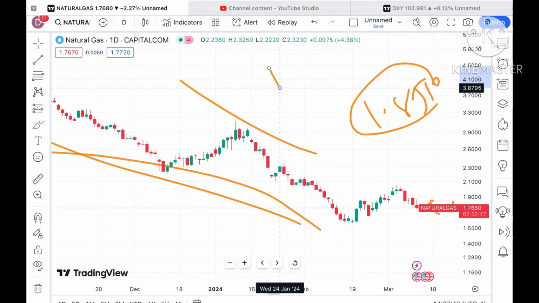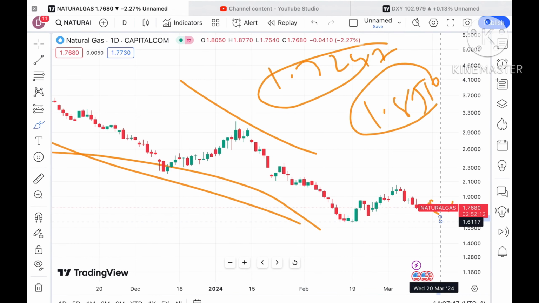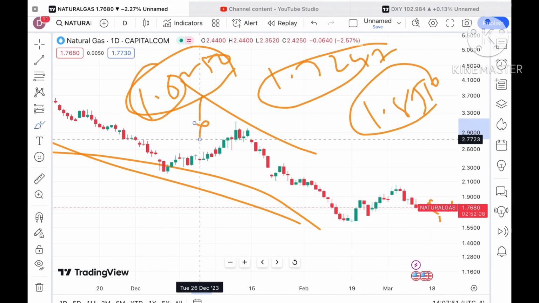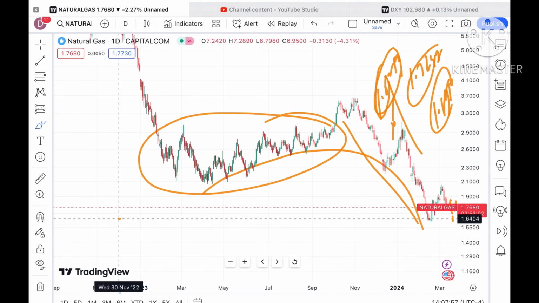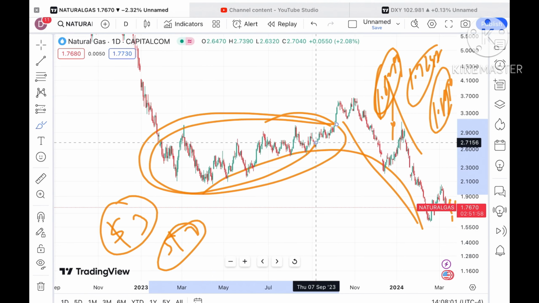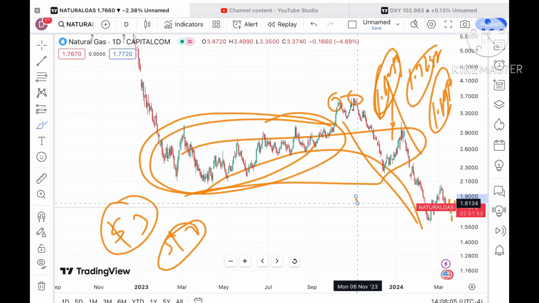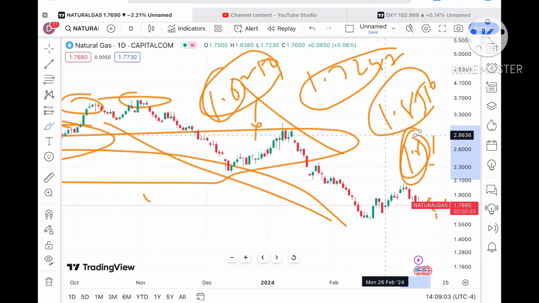Suppose the price starts going below this particular level, the chance of going towards 1.7247 will be there, and from there a probability of going towards 1.6250 will be there. And if the price keeps moving below that level, we can see a further fall. Previously it was moving in a zone of $3 and $2 for so long. As soon as the price started going upside, we saw 3.5 and 3.6 highs, but now it has moved out of this particular zone. Once the price starts falling below a level of 1.6, we can see a further downfall.